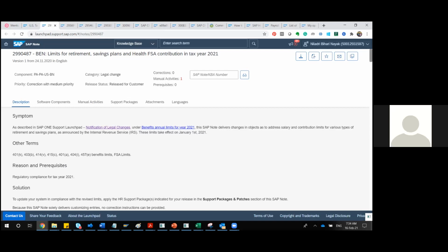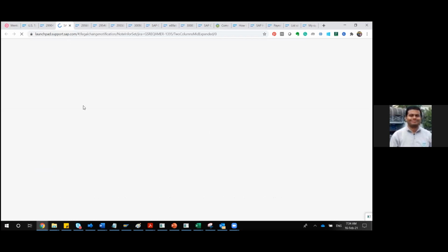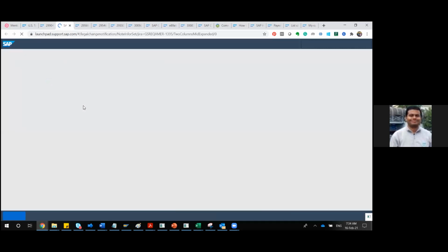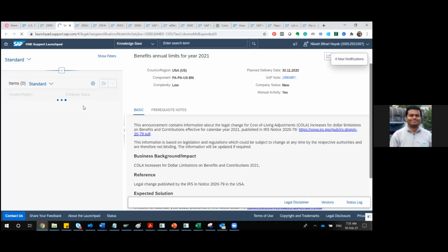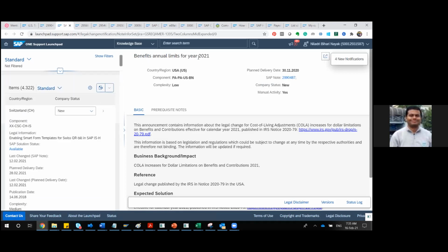Nice. So if you see this note, what SAP is saying is that there are some annual limit changes. Actually, it is not SAP, rather the Internal Revenue Service that has announced them, and as per that announcement, SAP has released a certain note. This is the announcement, the legal notification, and as per this, benefits have their own annual limit every year. So if you can see, there is a manual activity involved.